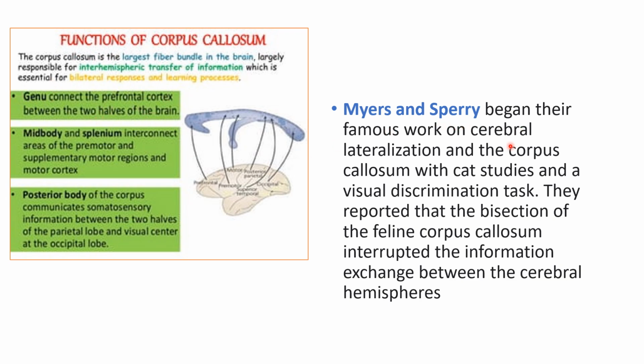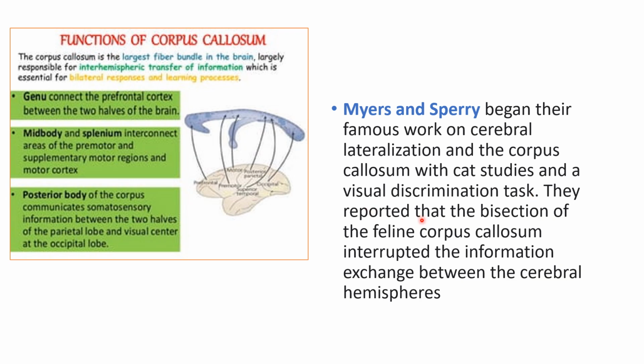Myers and Sperry are the scientists who worked on lateralization in the cerebral cortex. They studied the corpus callosum in the cat, doing a visual discrimination task.